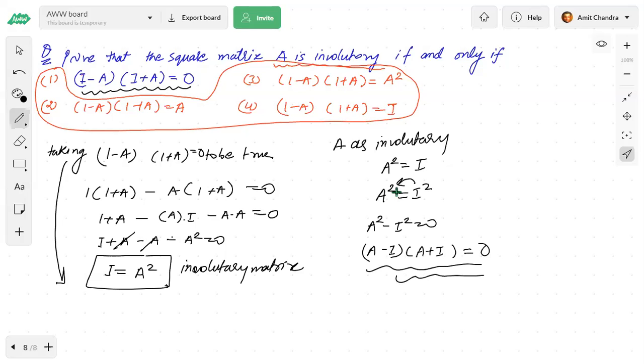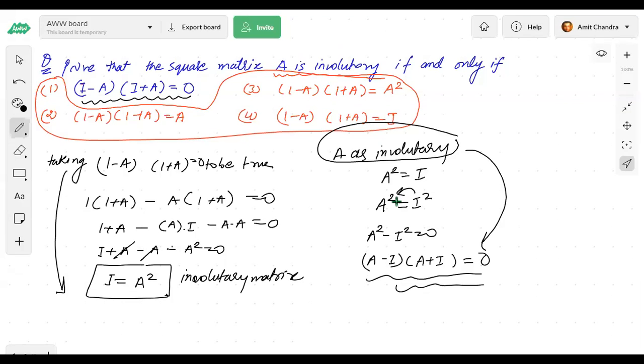Understood? So we have taken a is involuntary. So from here I have proved this thing, and I have taken a's this thing to be true, and here I have proved a's. Understood? From both sides I have explained. So that means if a is involuntary, this is true, and if this is true, then a is involuntary. Understood?